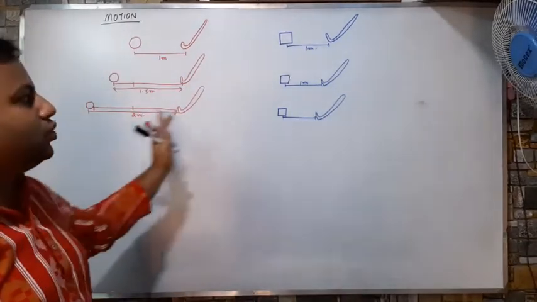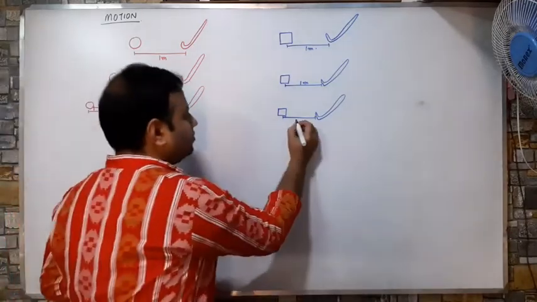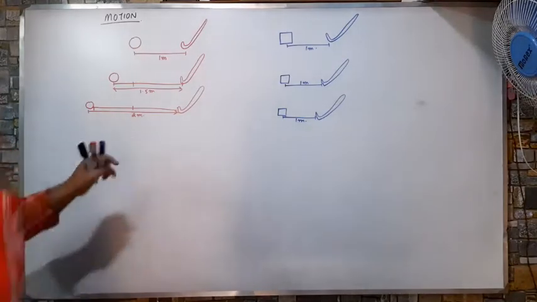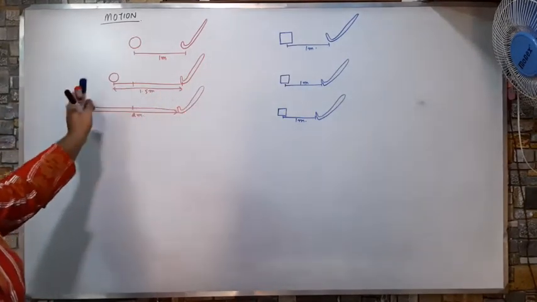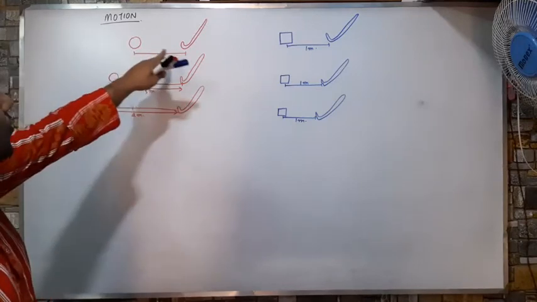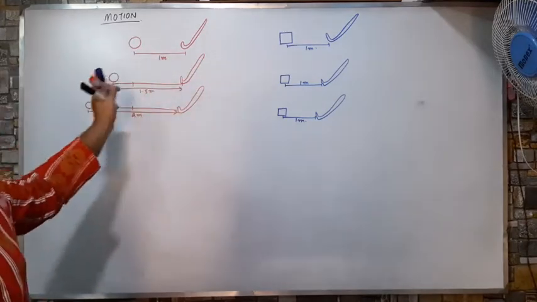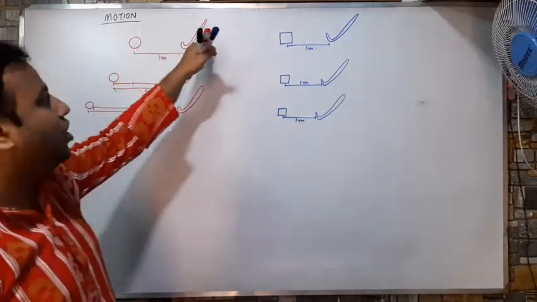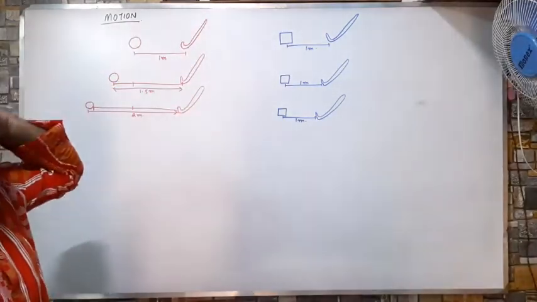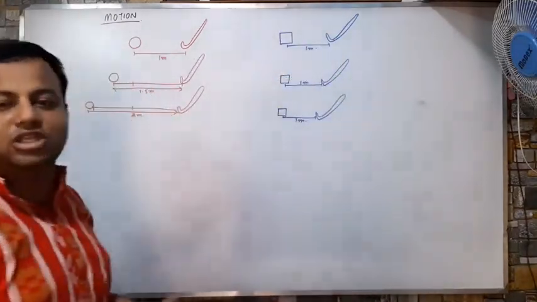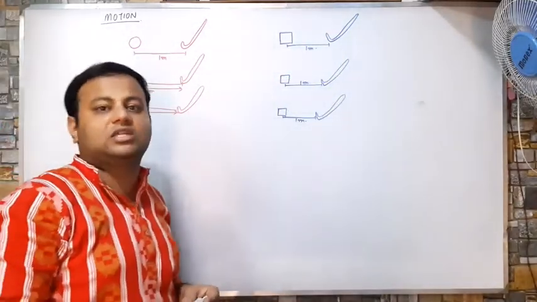So, just compare these two examples. In the first example, the ball moved for each passing second. As the time passed, the distance of the ball from the hockey stick changed. There was a change in position with respect to the hockey stick and with respect to the time. But in this case, there wasn't any change in position with respect to hockey stick, with respect to time.